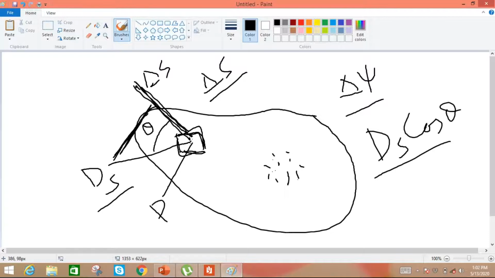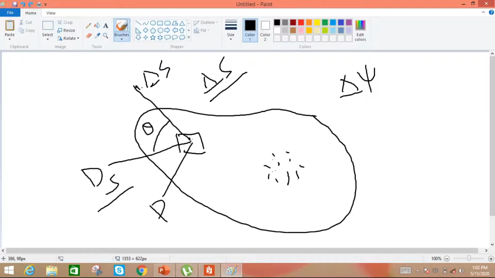So d psi or del psi, the differential flux that is passing through this differential surface, will be equal to D S cos theta into del S, the magnitude of the differential surface.